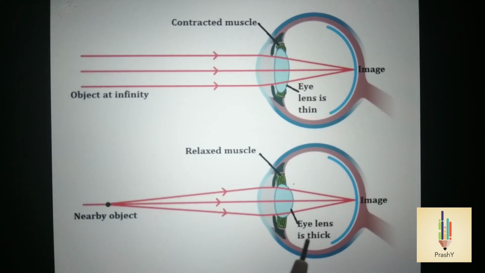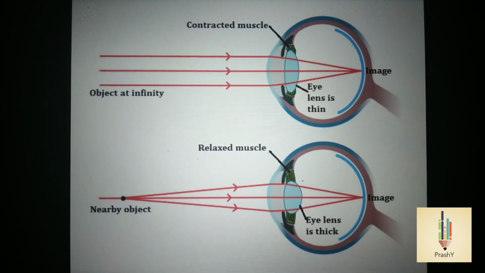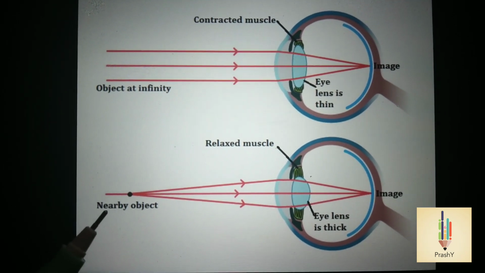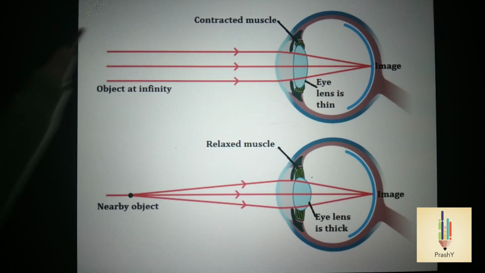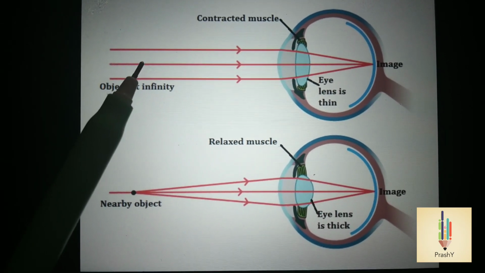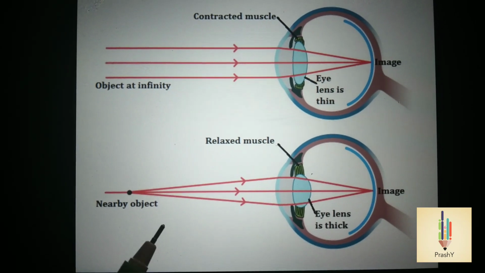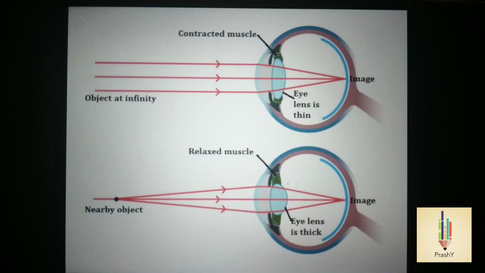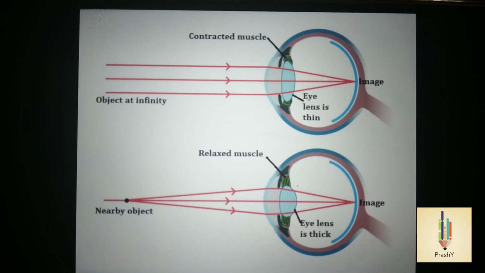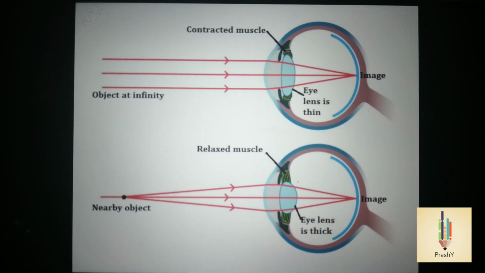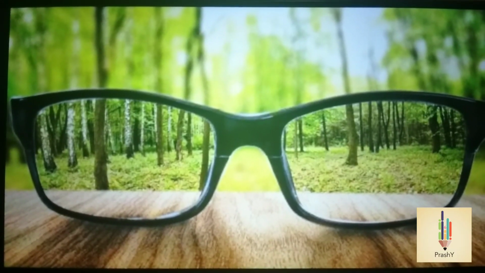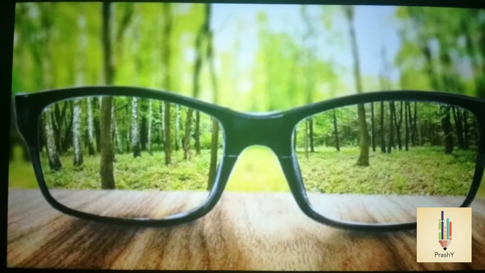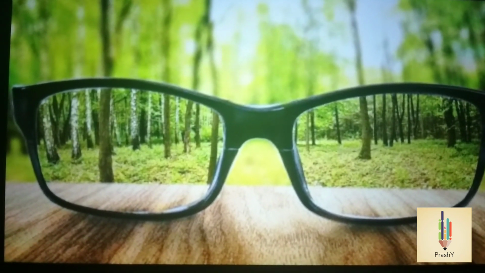If the position of an object is between infinity and the point of least distance of distinct vision, then our eye lens adjusts its focal length between 2.5 cm and 2.27 cm so that a clear image forms on the retina. This ability of the eye lens to change its focal length is called accommodation of the lens. If our eye lens is not able to adjust the focal length, then we cannot see objects clearly and comfortably. Thus, the vision becomes blurred.